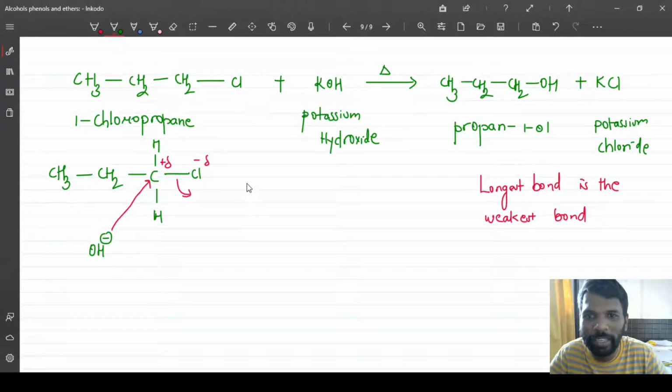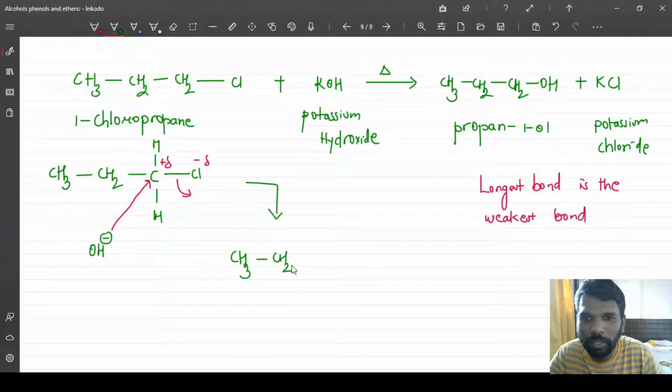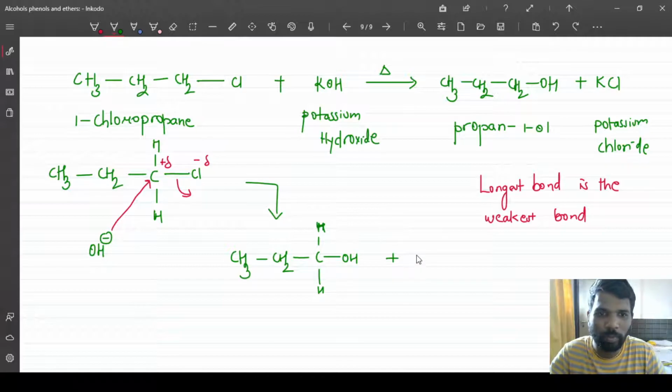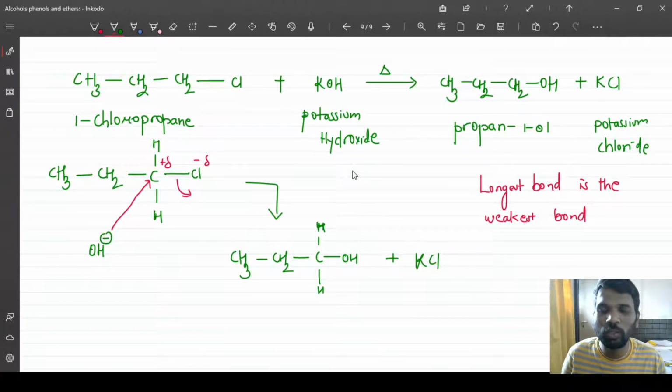And what you finally get is CH3CH2CH2 with the OH connected to it, and the Cl will combine with the potassium to give KCl. So this is the general mechanism, how to show it if it is going via SN2. So I'll end this class over here. Thank you.